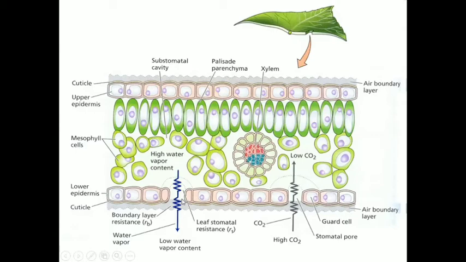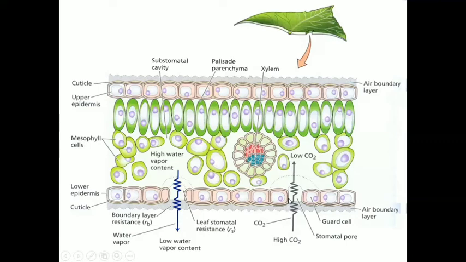This is the actual process: because of low water vapor content in the atmosphere and high content in the cell, there is a loss of water from the plant into the atmosphere. And here another relation is given: there is a high carbon dioxide content in the outer atmosphere and a low carbon dioxide content in the cell. So when the stomata is open, there is a loss of water from the cell into the atmosphere. At the same time there is an entry of carbon dioxide into the cell.